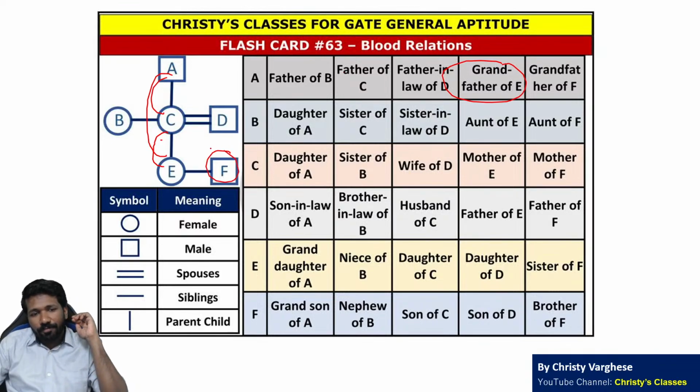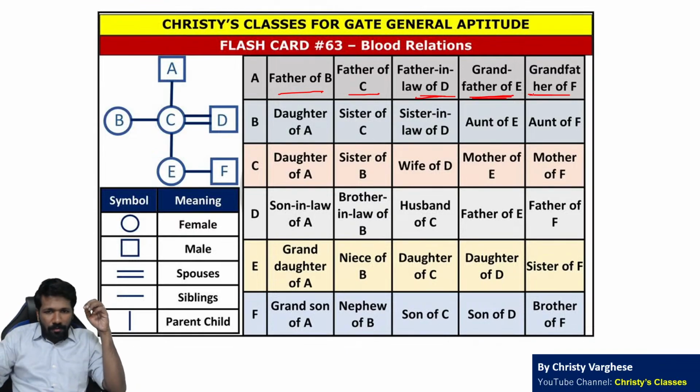What about F? E and F are siblings. So the grandfather of E will also be the grandfather of F, because C's another child is F. That is how A's relation with all other people can be established. Father of B, father of C, father of D's wife, father-in-law of D, grandfather of E, grandfather of F. I hope all of you are clear.